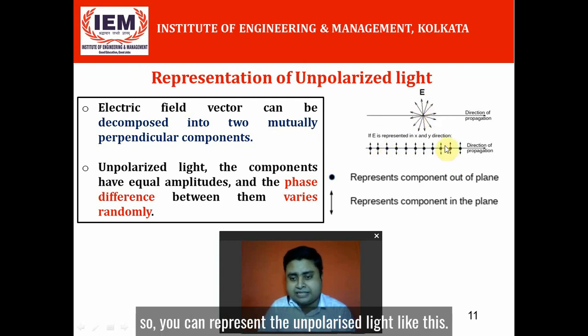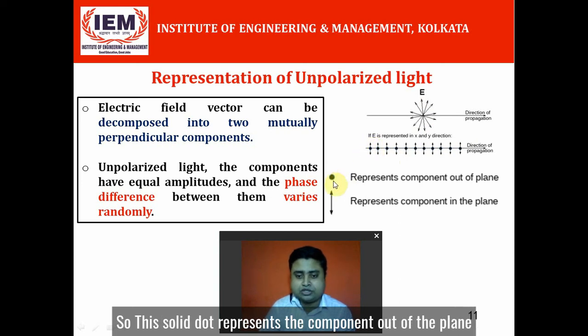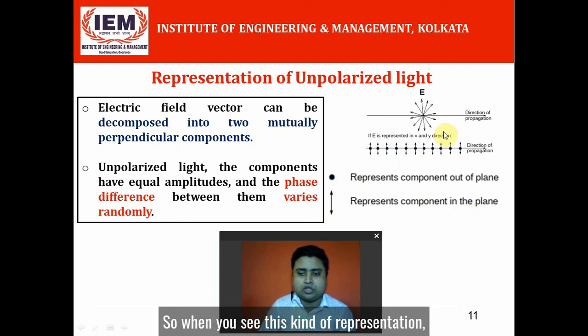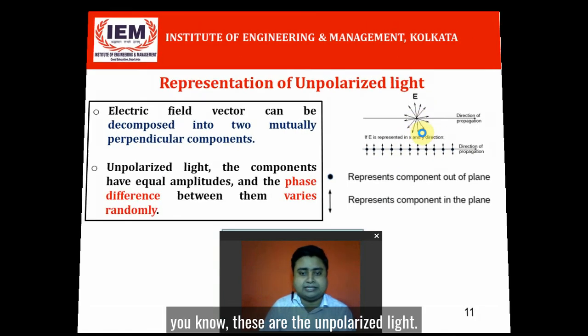One is vibrating like this and one is vibrating like this. The solid dot represents the component out of plane, and the line represents the component in the plane. When you see this kind of representation, you know this is unpolarized light.